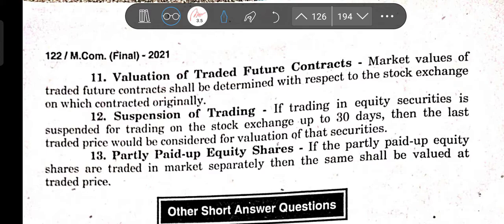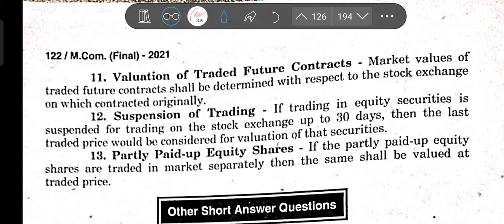Now partly paid up equity shares. If partly paid up equity shares are traded in the market separately, then the same shall be valued at the traded price. Whatever may be the traded price, the valuation will be done at the same price.